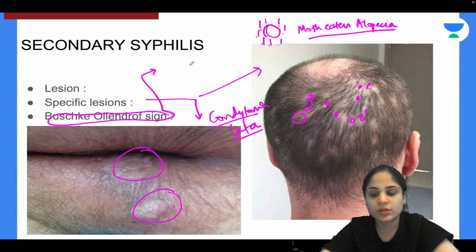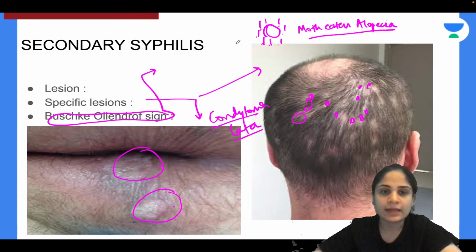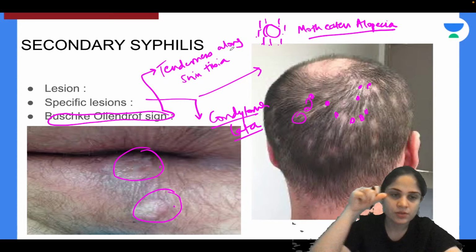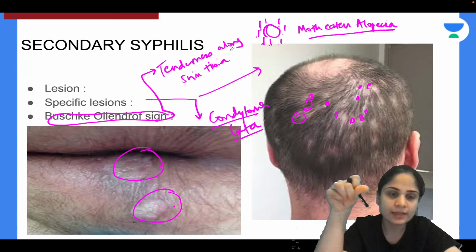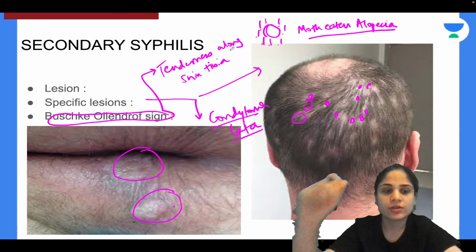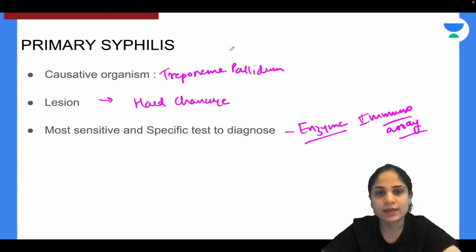Any idea what is Buschke-Ollendorff sign seen in secondary syphilis? Yes, so if you feel tenderness along the anterior part of the tibia, along the shin, on deep dermal pressure, you have to press that area very hard, and if you feel tenderness over there, then that is called Buschke-Ollendorff sign. Buschke-Ollendorff sign is positive in secondary syphilis.